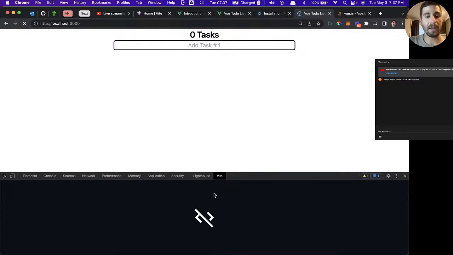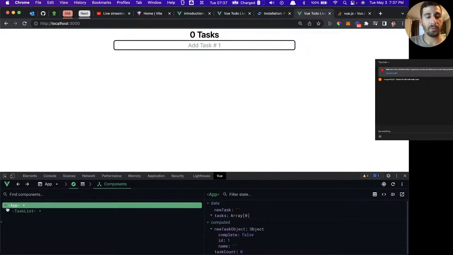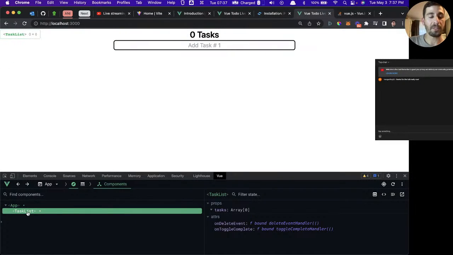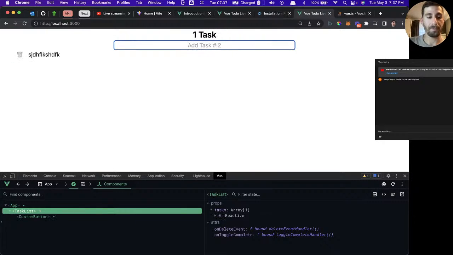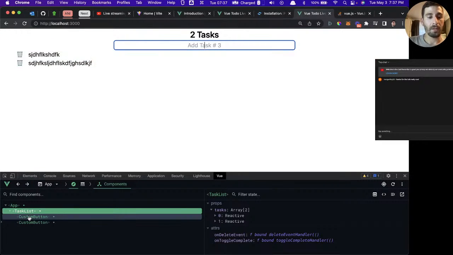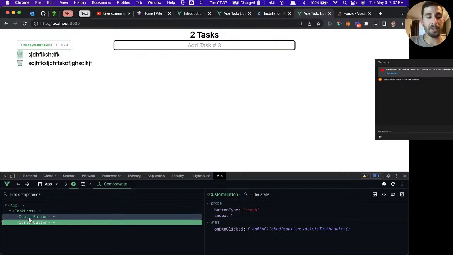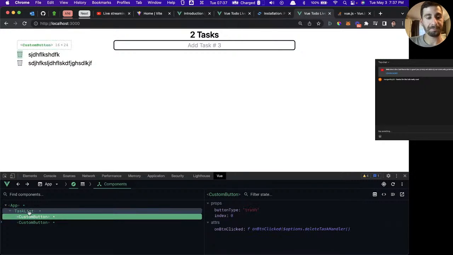Now you can also see here if we open the Vue DevTools, we have our two components, our app component and our task list component. And we should get a third component as soon as we render a task, we should get that button. There we go. Now there's our custom button. If we add another one, we should get another custom button. So this will show us the state of each of our items here.